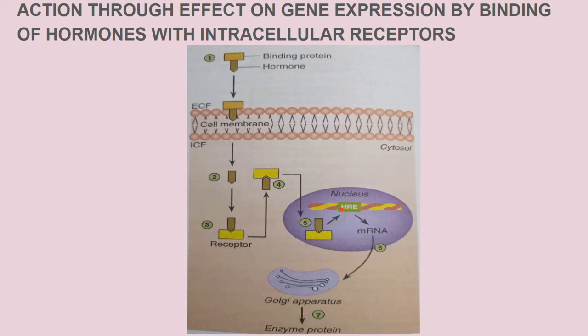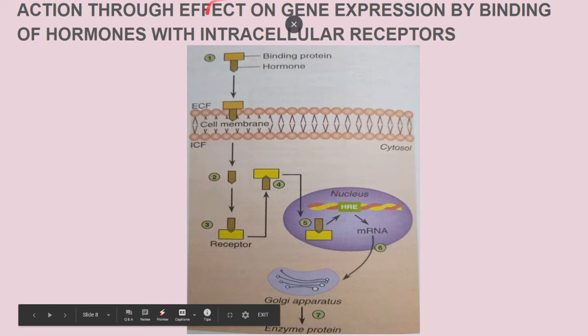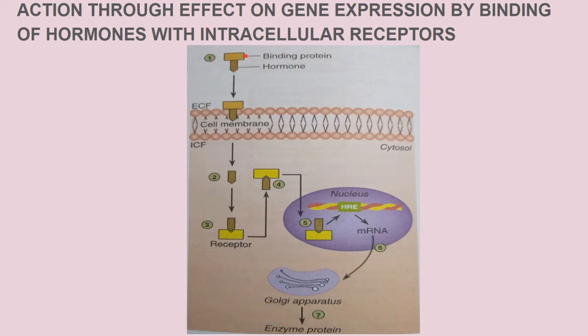Now the events over here, a total of 7 events occur. Okay, we'll discuss each individually. First of all, first is the transportation. After secretion, the hormone is carried to the target tissue on serum binding protein. This is the serum binding protein and this is the hormone. So transportation occurs. Now in the second part, as you can see, there is internalization. Being lipophilic, as I told you before, the hormone easily diffuses into the plasma membrane. Now in the third part, it is the receptor hormone complex. This is the receptor and this is the hormone, which came in through the internalization process.